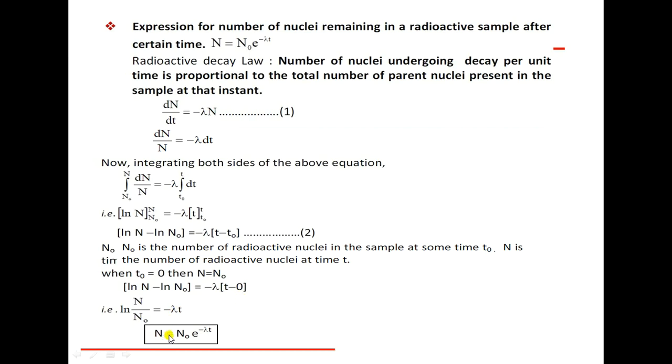So N is equal to N naught e raised to minus lambda t. This relation is the expression for the number of nuclei remaining in the radioactive sample after a certain time.